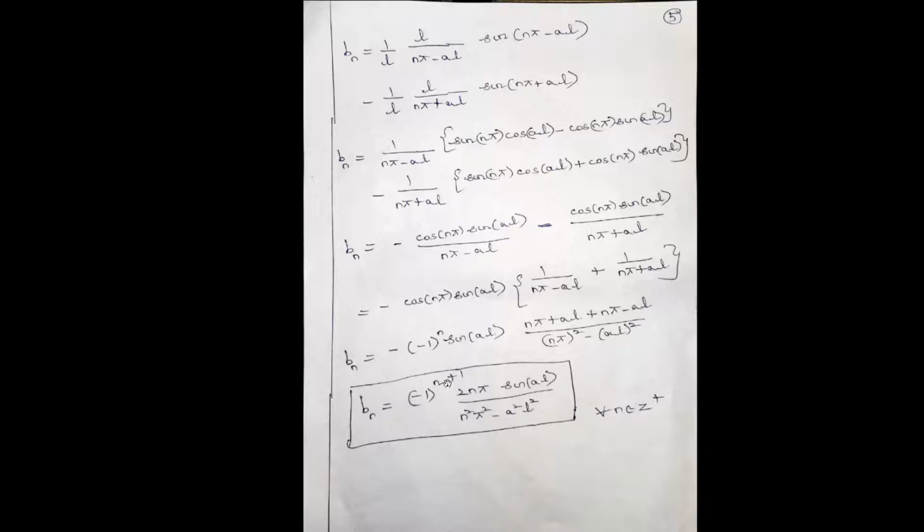So minus 1 whole power n plus 1 sin al 2n pi by n pi the whole square minus al square, where n is a positive integer. So now that we have got Bn, if I write the Fourier expansion f of x equals summation Bn sine of n pi by L x. So what is Bn? Minus 1 whole power n plus 1, 2n pi by n square pi square minus a square L square sine al sine of n pi by L x. The summation is only for n.